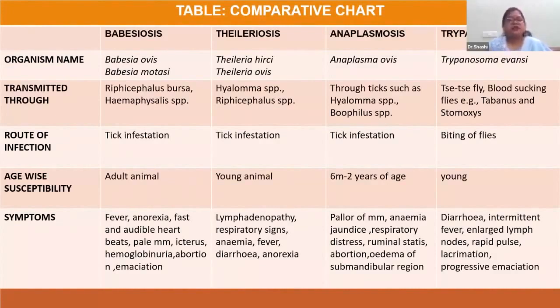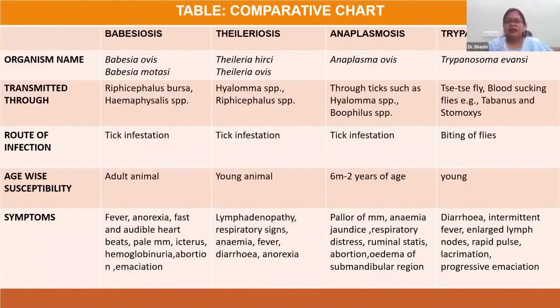The disease is transmitted through ticks in case of Babesia, that is Rhipicephalus and Haemaphysalis species. In case of Theileria, Hyalomma and Rhipicephalus species transmit the disease. In case of anaplasmosis, Hyalomma and Boophilus species transmit the disease. In case of trypanosomiasis, blood-sucking flies, for example Tabanus and Stomoxys, transmit the disease.